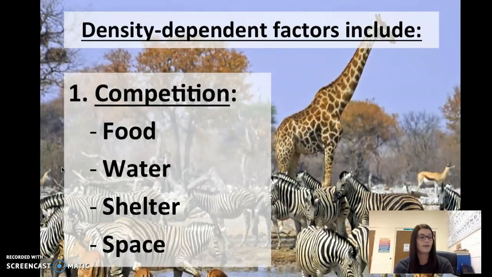Some examples of that. Competition. If there is a huge population and everybody is competing for food, for water, for shelter, for space, the basic needs of all living things, that is going to affect the population size. If there's not enough food for all of the organisms, somebody's going to die. If there is not enough water, shelter, space for all of the organisms, then either those organisms need to move out of that ecosystem and find a new place to live, or they are going to die. Again, the larger the population, the more of an effect there is. If there's only 3 bunnies fighting for food versus 300 bunnies fighting for food, the larger population is going to be more affected.